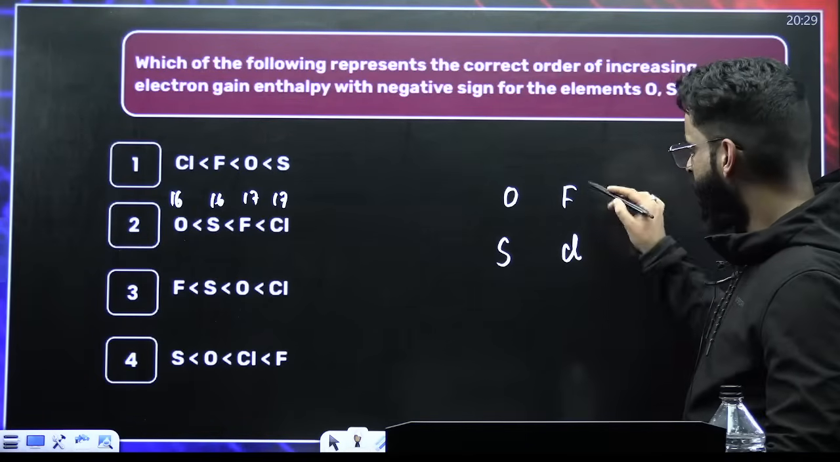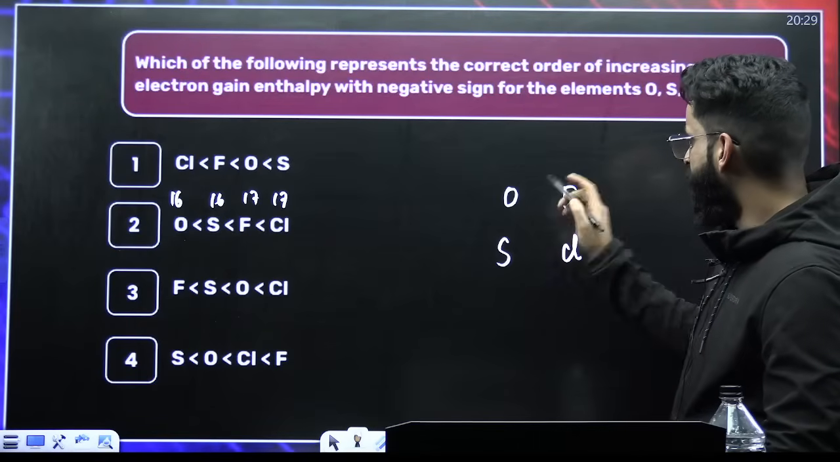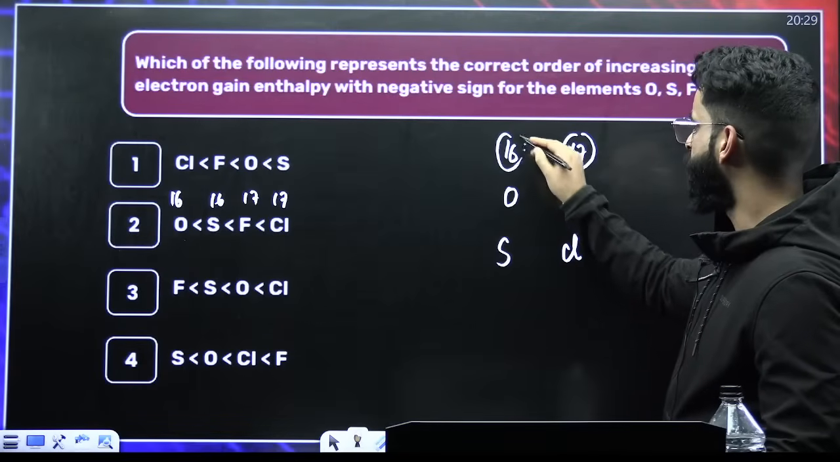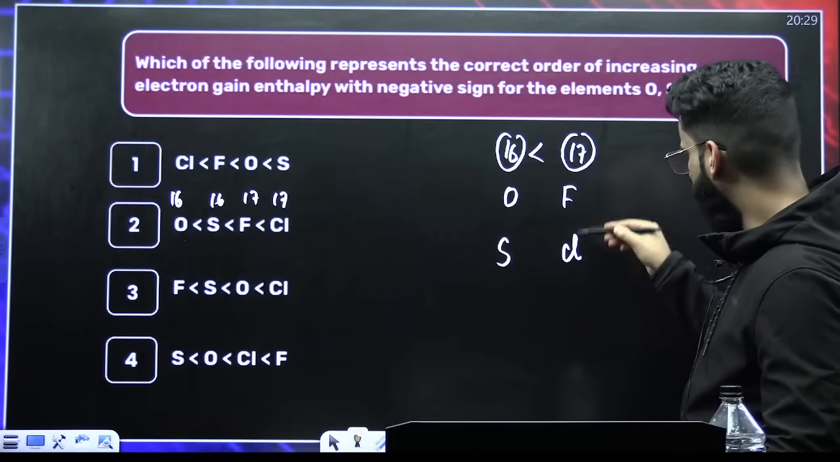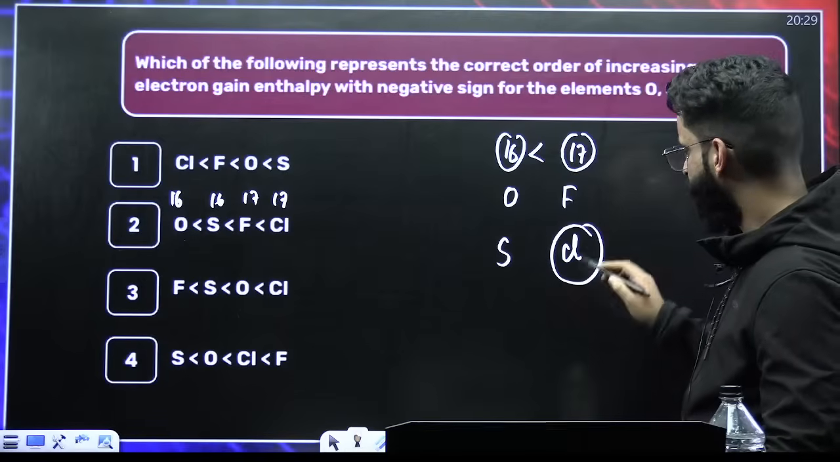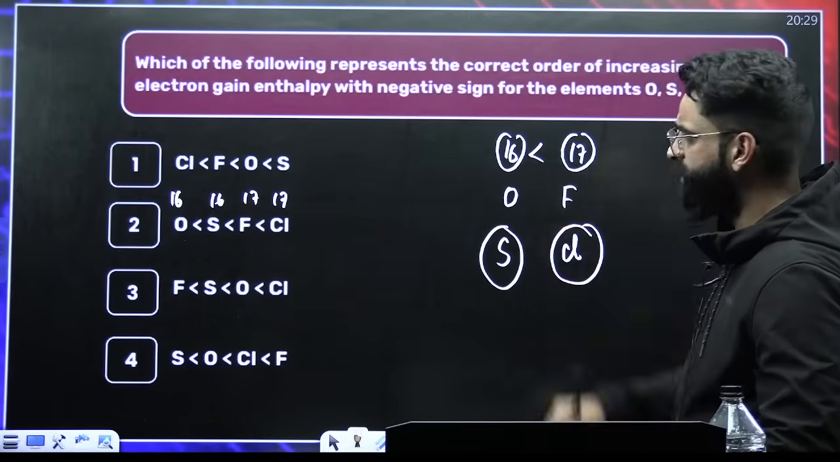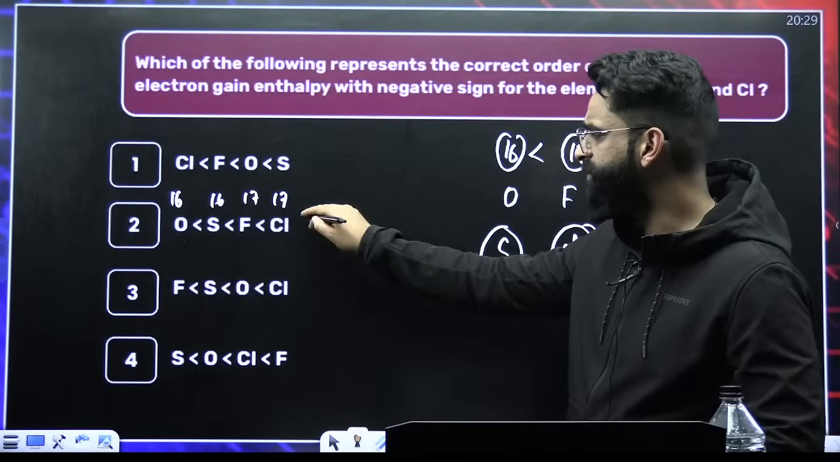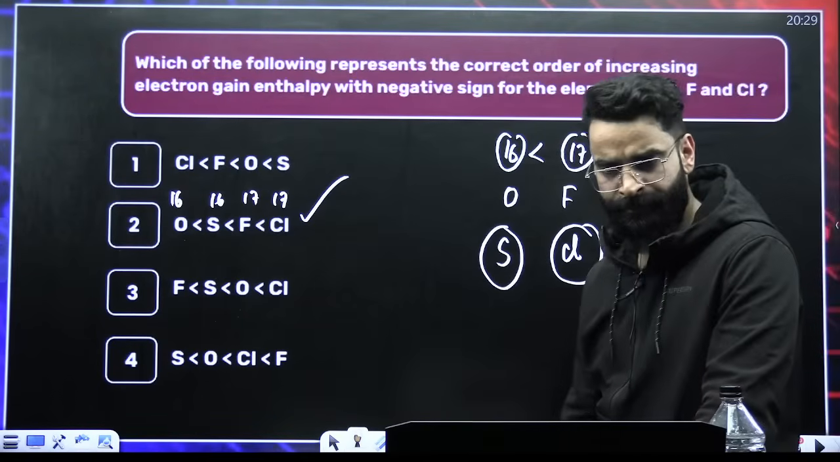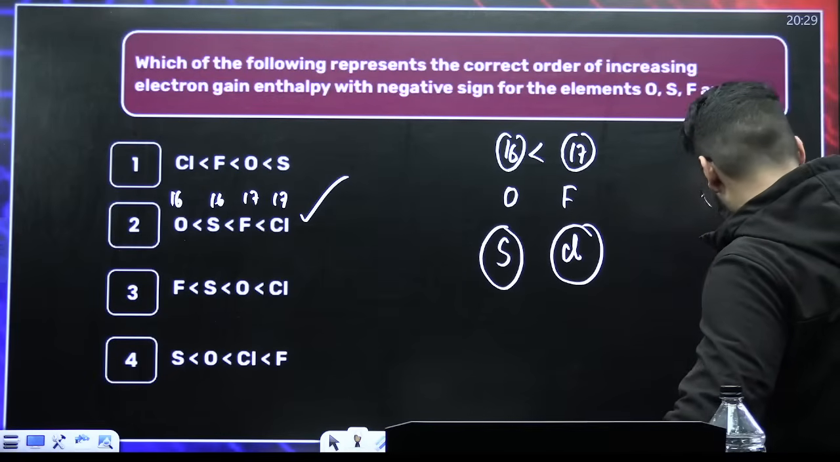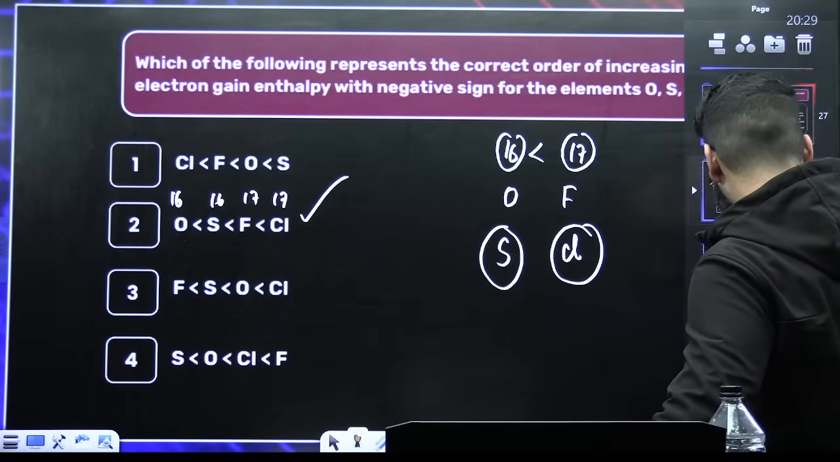Now, since you know group 17 elements have more electron gain enthalpy than group 16, you know that already. Among fluorine and chlorine, chlorine has more, then comes fluorine. Among oxygen and sulfur, sulfur has more, then comes oxygen. What is going to be the order then? I would say option 2 is the correct one. Amazing.